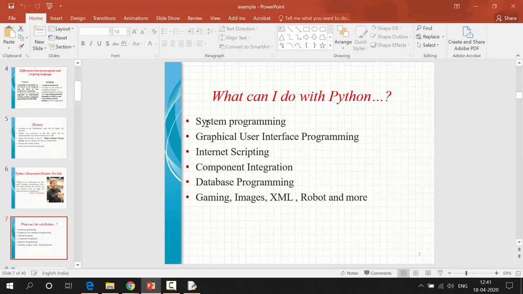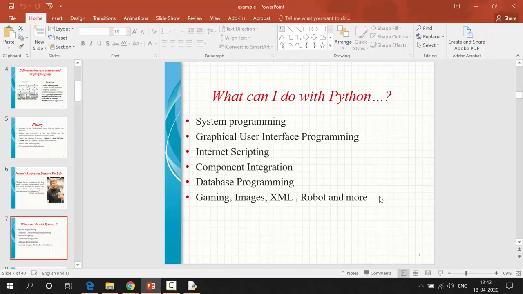We can do many things with Python, like system programming, graphical user interface programming, internet scripting, component integration, database programming, gaming, images, XML, robots, and more. Nowadays everyone is showing interest in Python because it contains a huge number of libraries, like the data science libraries pandas, NumPy, and scikit-learn.